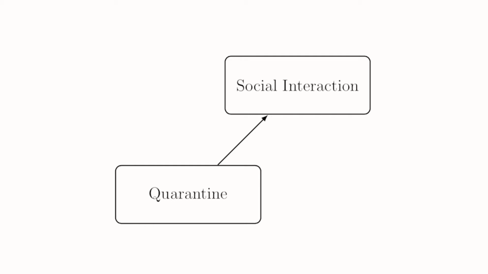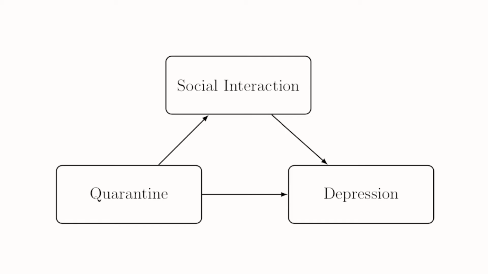So that's step 1. Step 2, we build a model between our variable of interest and the mediator. In this case, that would be between quarantine and social interaction. Again, the idea is if those two variables aren't even related at all, then there's no point in continuing on with mediation. It is not a mediator. Once again, this is usually determined by a p-value. If that relationship is statistically significant, then we can move on to step 3. And what is step 3, you ask?